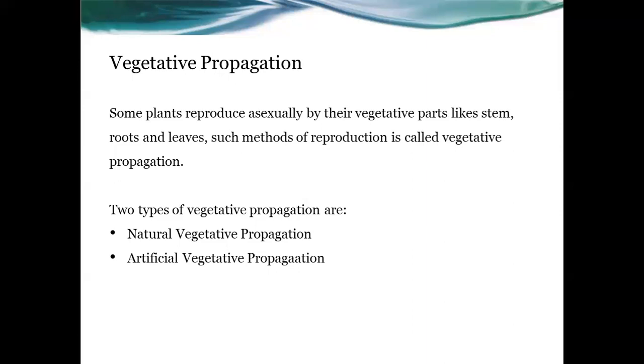Vegetative parts means stem, roots, and leaves like that. These parts are used for reproduction. Such methods of reproduction are called vegetative propagation. And vegetative propagation is of two types. What are they? They are natural vegetative propagation and artificial vegetative propagation.